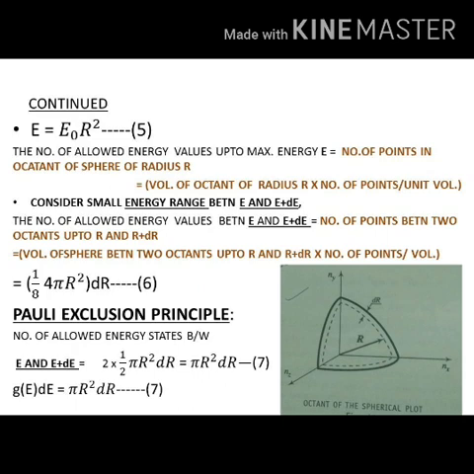As per the quantum condition, the values of n are restricted to be only positive. So from the spherical distribution, we select the 1/8 portion of that sphere, which gives all the values with positives, only 1/8 part.